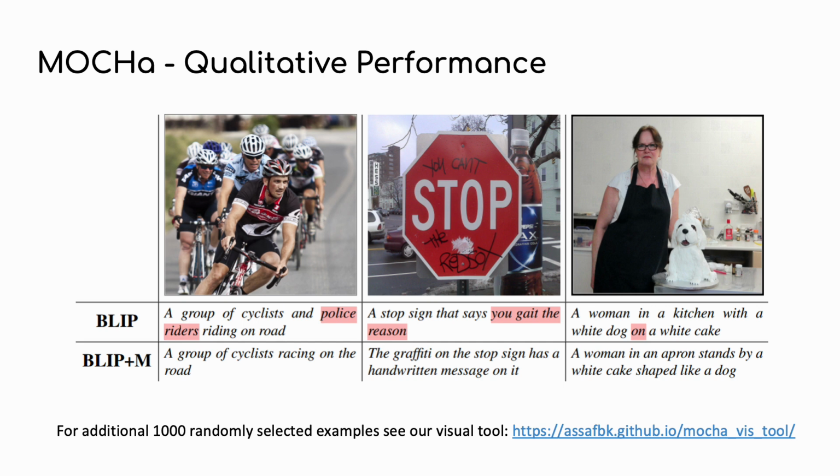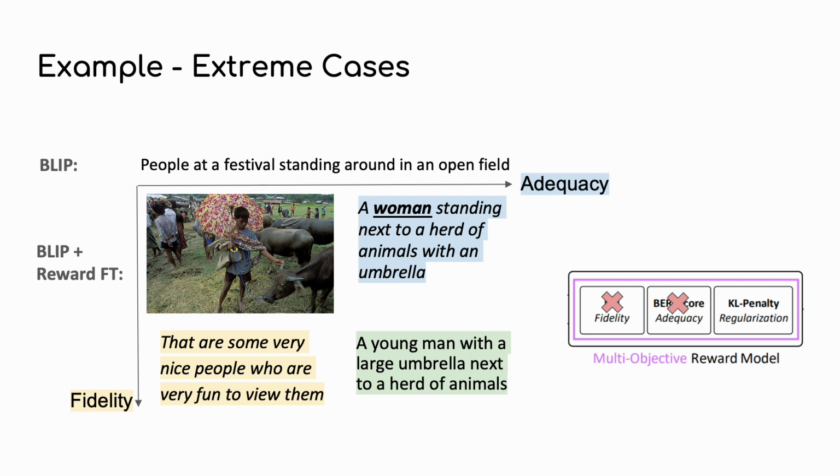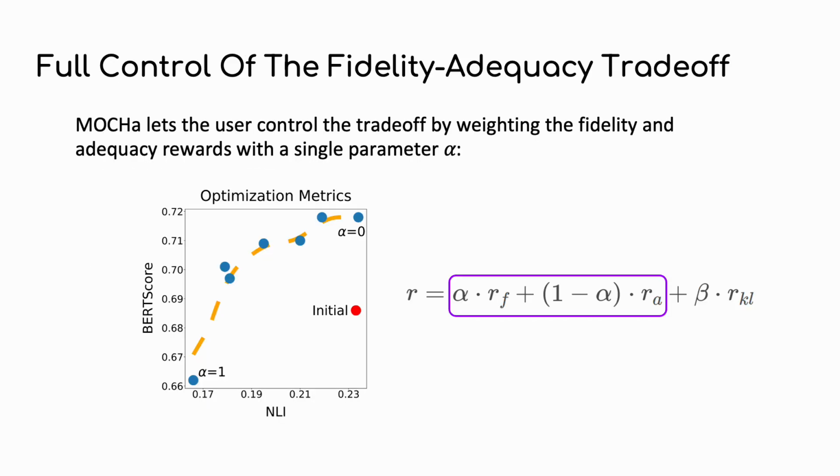Furthermore, our visual tool shows an additional 1,000 randomly selected examples of MOCHa-tuned captions. Additionally, we show that for a variety of model sizes and architectures, MOCHa tuning reduces hallucinations while maintaining the same level of detail. The graph on the left shows fidelity metrics. Each bar group is a different model, such as BLIP-2 or GIT-Base, and the colors represent the improvement in each metric score. The graph on the right shows the adequacy metrics and uses similar notations. Lastly, feel free to check our paper for additional analyses and experiments. For example, we empirically show an inherent trade-off between our reward terms and how we let the user control it with a single parameter alpha.